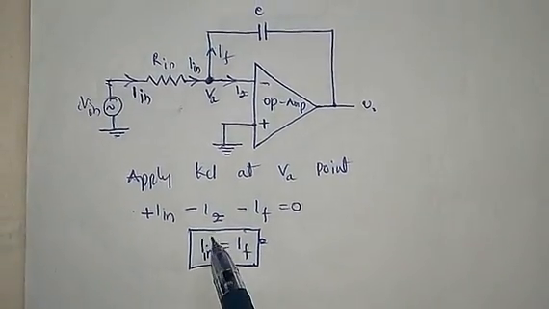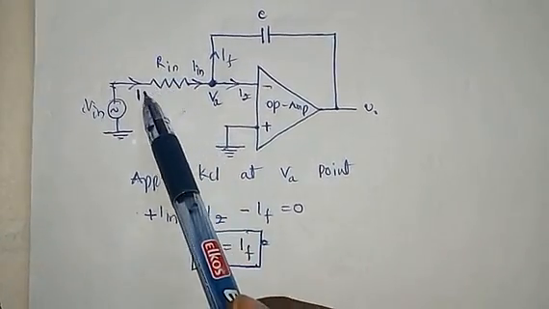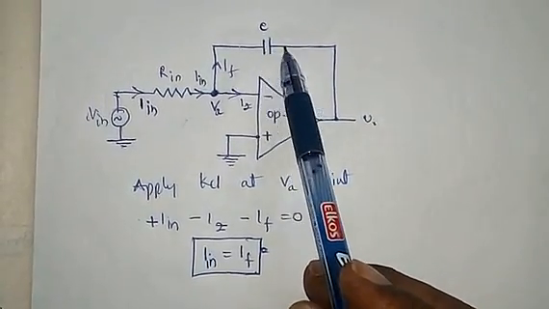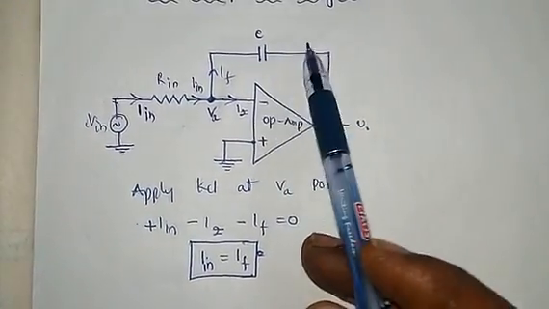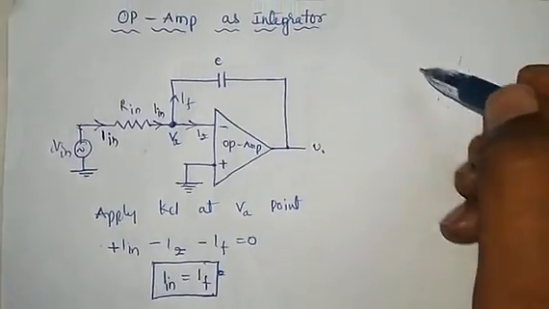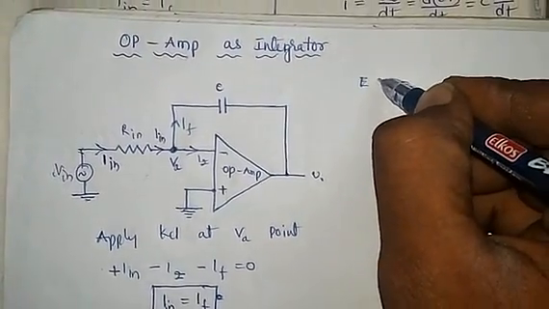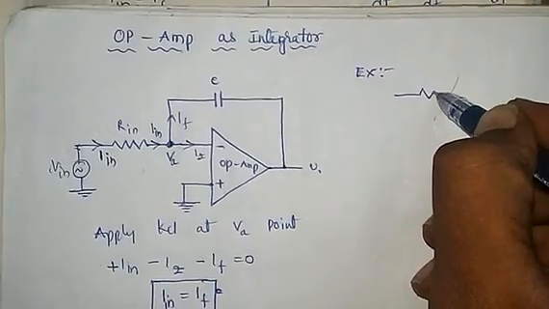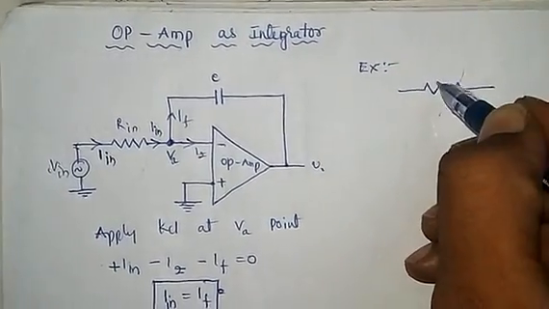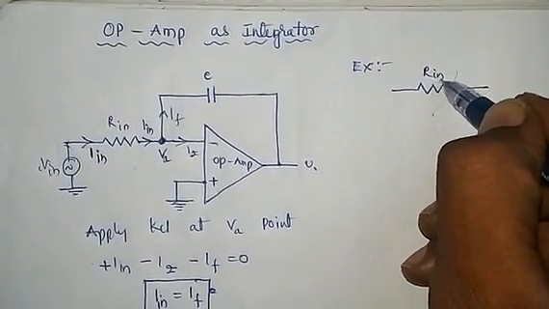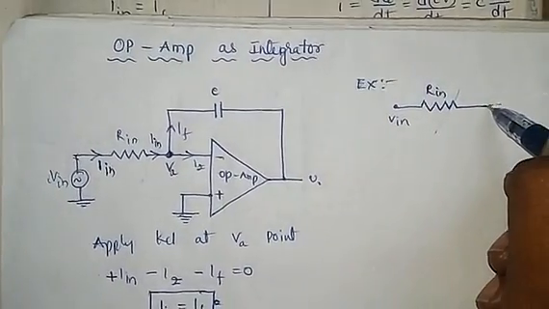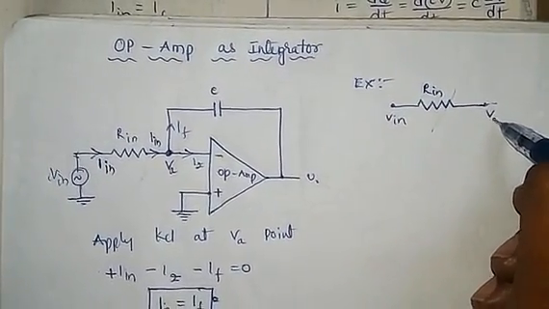We have to find the current across this resistor and the current across this capacitor. For example, the current across the input resistor: this is the input resistor, this point is Vin and this point is VA.